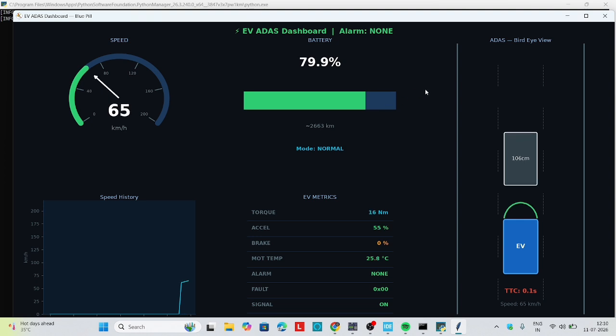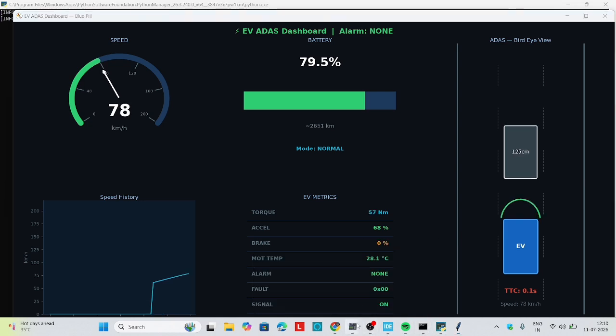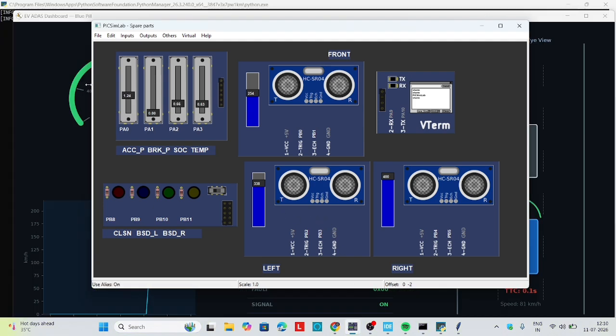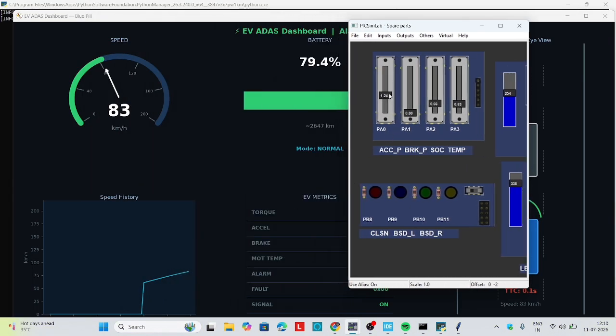So this is the EV ADAS dashboard. By changing the acceleration, brake, SOC, by increasing the acceleration, the speed also increases gradually. Just look at it. By applying the brake slowly, the speed gradually decreases.